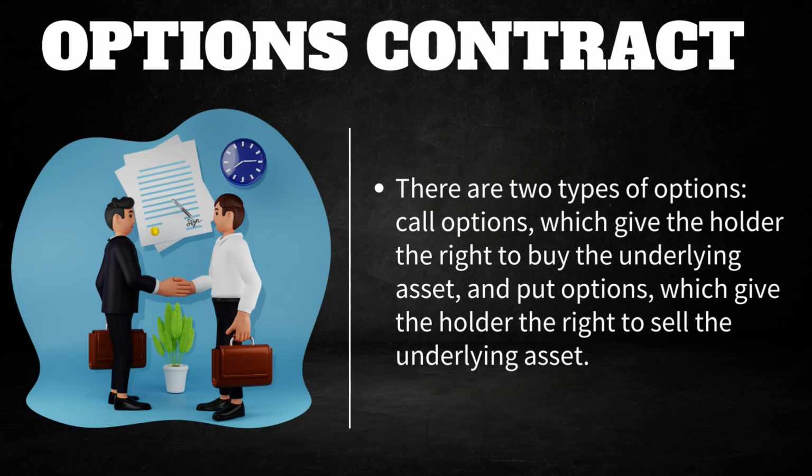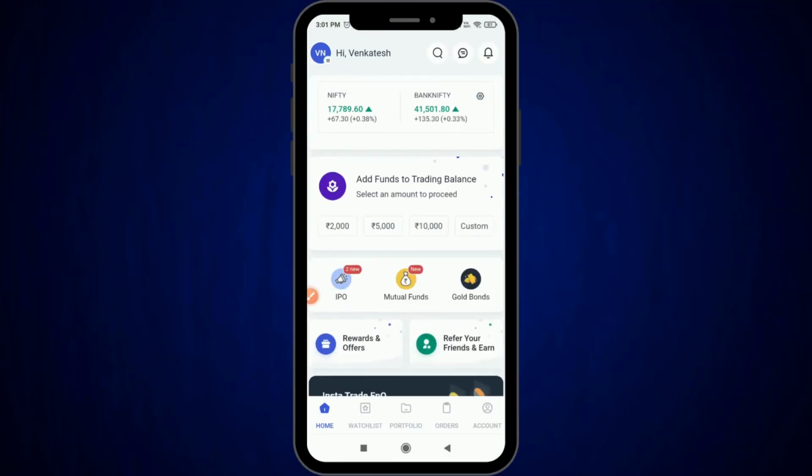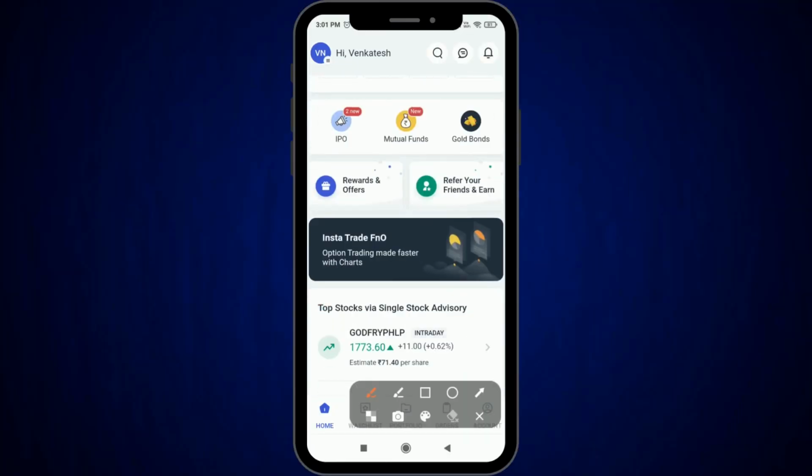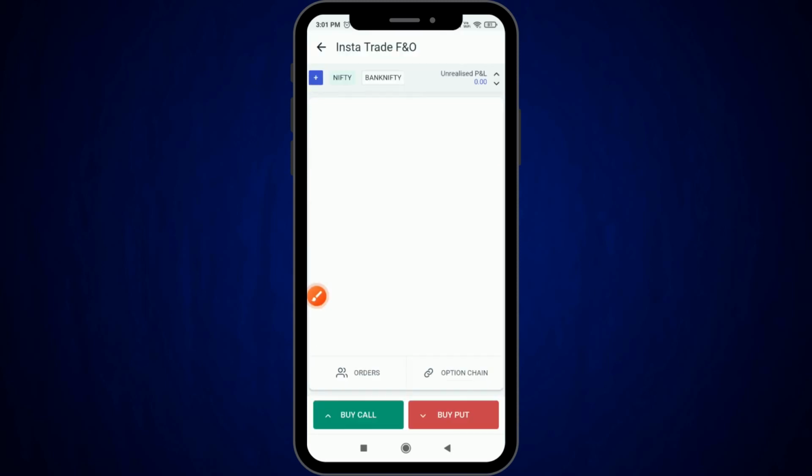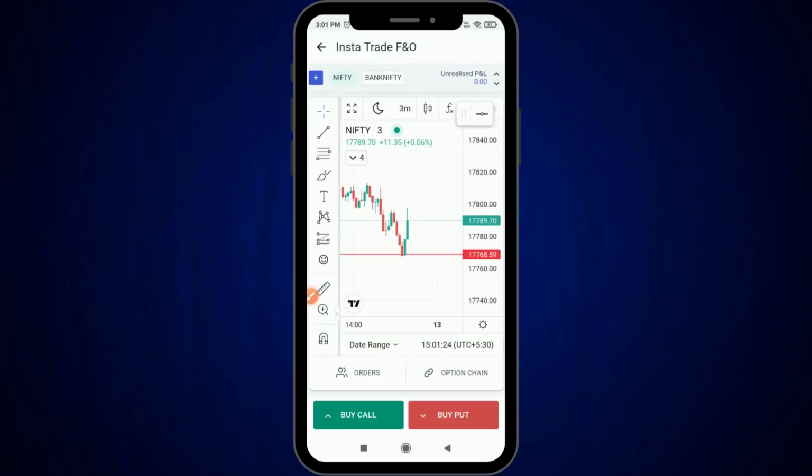So now let us see how to buy an option contract pretty easily on Angel One. So once you log into Angel One, just scroll down a little bit and here you are able to see an option called InstaTrade, right? So just click on it. So once you click on it, you will be redirected to the InstaTrade page.